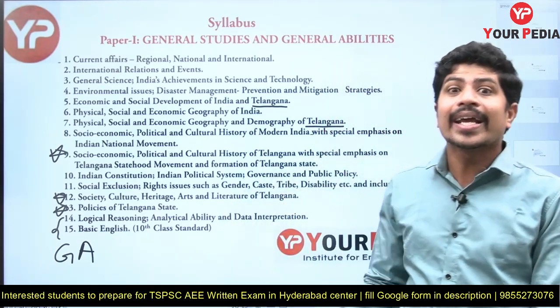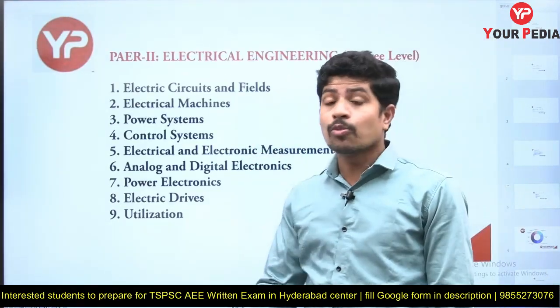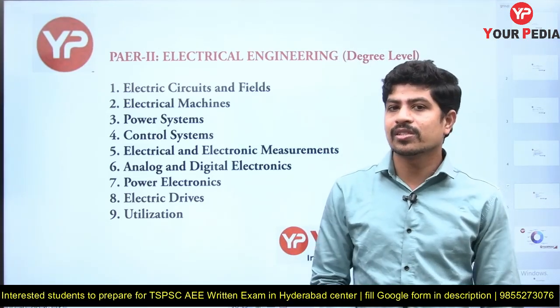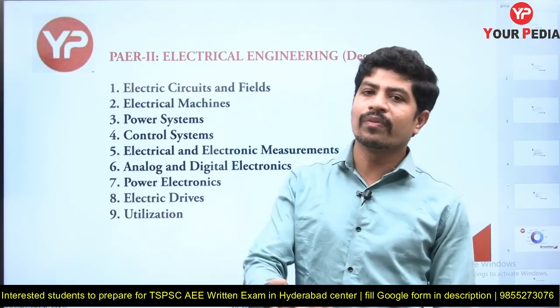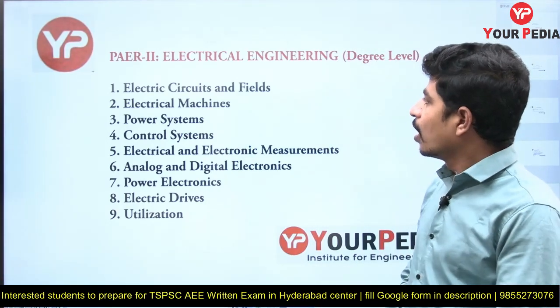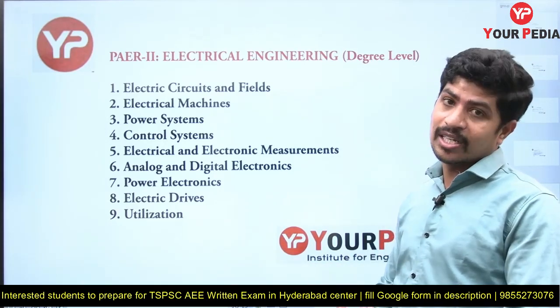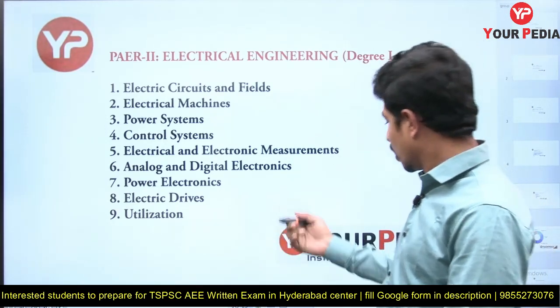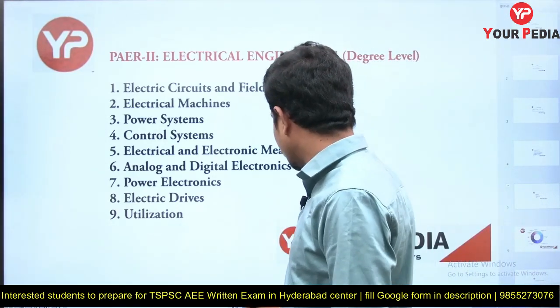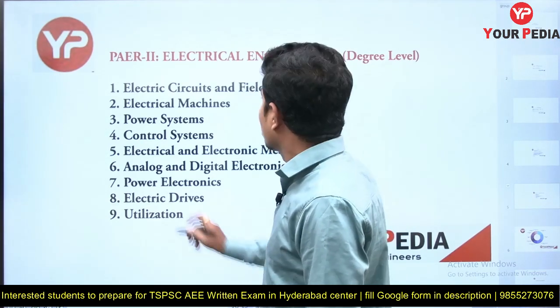Let's go for technical syllabus. Yeah, so technical syllabus is very important. Technical syllabus is 300 marks. Okay, non-technical general ability is 150 marks. Now part 2, electrical engineering degree level. First subject is electrical circuits and fields. The basic subject for entire electrical engineering is electrical circuits. Okay, this is the very basic subject I can say. Yes, this is the first subject.